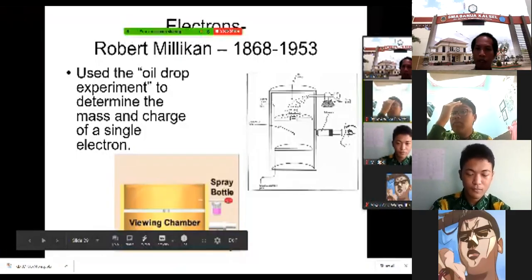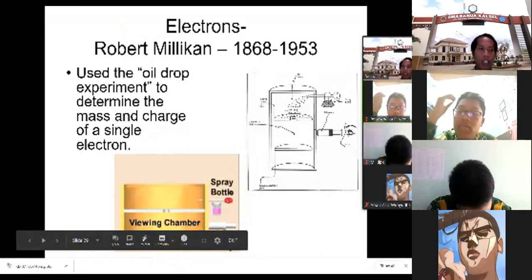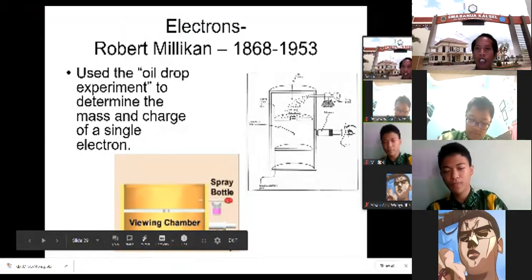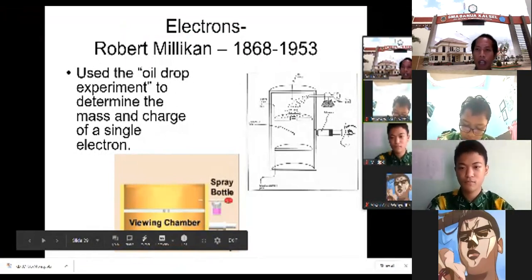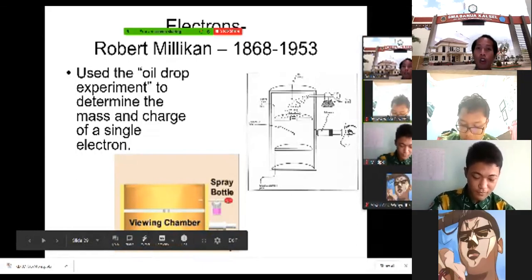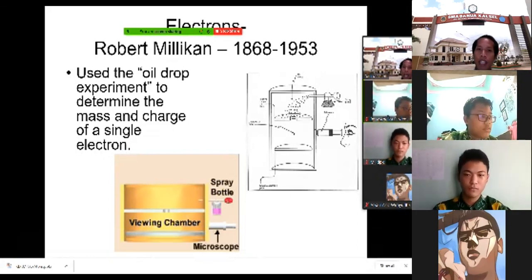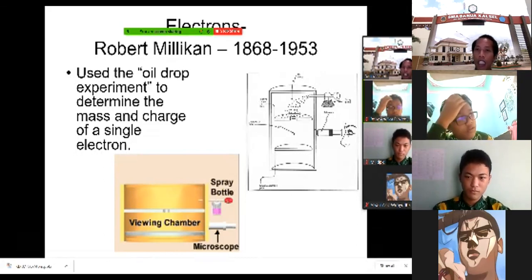Okay, let's move to another one. Another experiment that is also important in the discovery of the electron was done by Robert Millikan. Robert Millikan continued the experiment done by J.J. Thomson. J.J. Thomson found the electron, and after that, Robert Millikan, with his experiment called the oil drop experiment, or the Millikan oil drop experiment, found the mass and the charge of the electron. After the electron was found, Robert Millikan could calculate the mass and the charge of the electron.